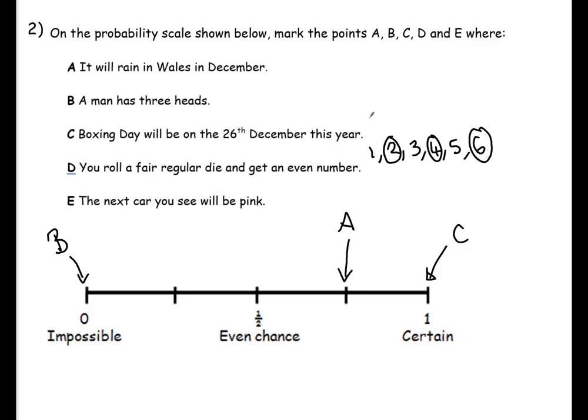So that means you're equally likely to get an even number as you are to get an odd number, so it's even chance. So D would go here. And the next car you see will be pink. It's going to be unlikely. There are many different colours of cars, so that means that is unlikely.